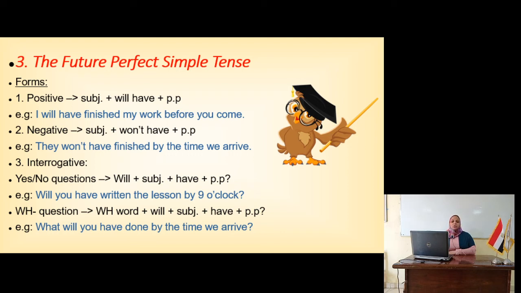Let's see the usage of the future perfect simple tense. Because I said perfect, I use the PP, okay? To talk about actions that will be completed before a specific time or before another action in the future. Again, I use the future perfect simple tense when I'm talking about an action which will be completed before a certain time in the future or before another action in the future. For example, she will have returned by the time you leave.